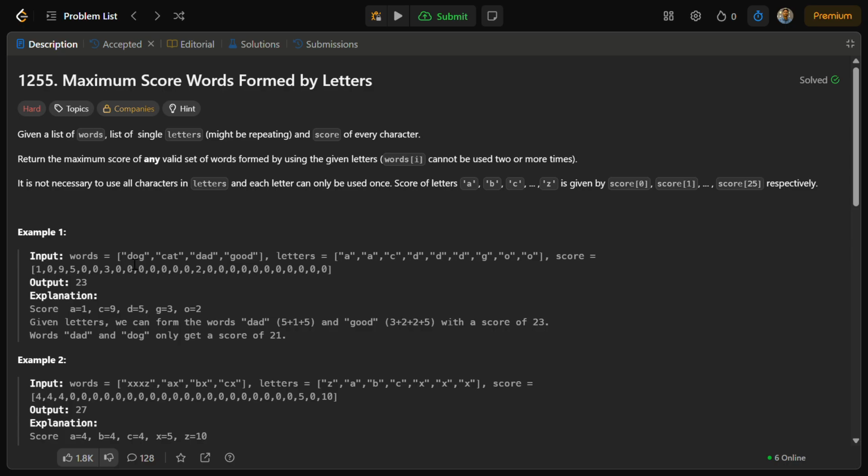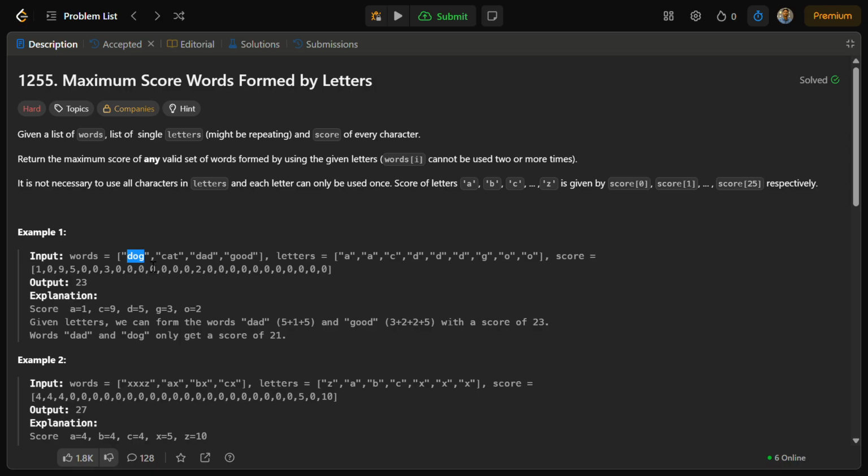What we can do is calculate the score of each word in the words array. Like dog, I calculated a score. For cat, I calculated a score. For dad and good, like this way. For the corresponding words, I have calculated the score, created a map or anything you want, and stored it in there, right?